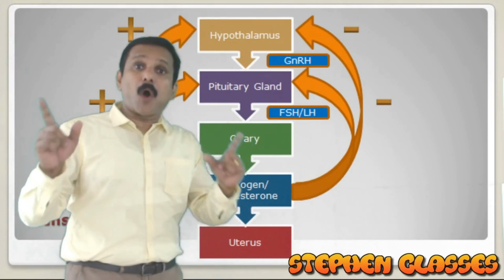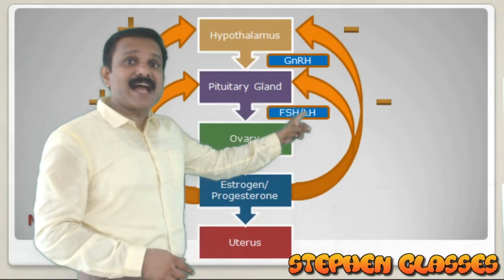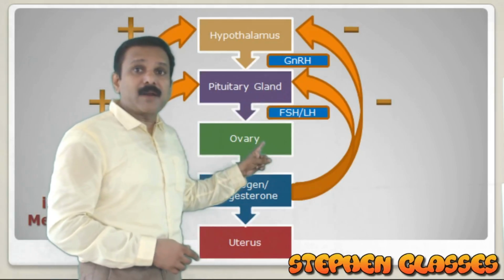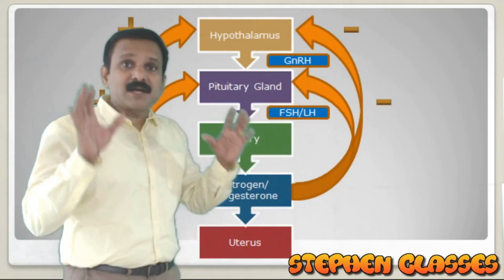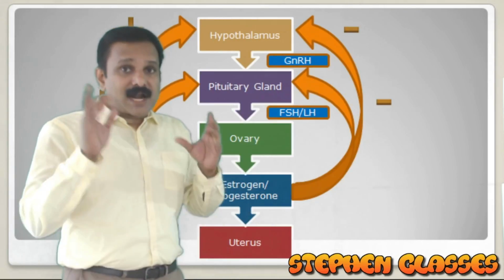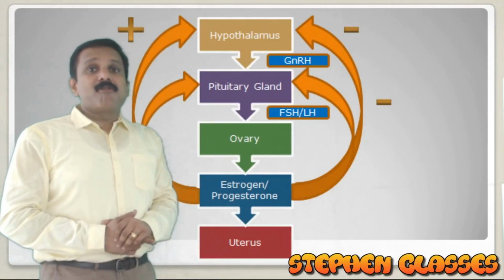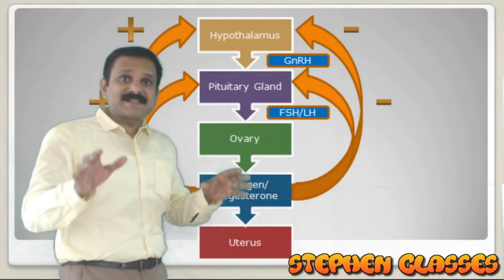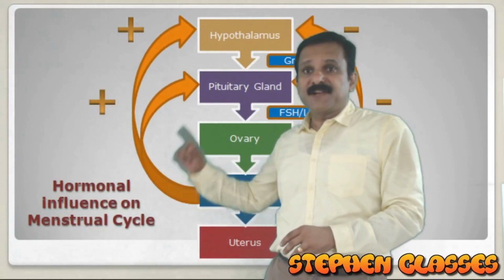What are the different hormones here? The pituitary hormones are FSH and LH, and the ovarian hormones are estrogen and progesterone. These are the set of hormones controlling or regulating the menstrual cycle in females. So I was explaining to you about the hormonal influence on the menstrual cycle.